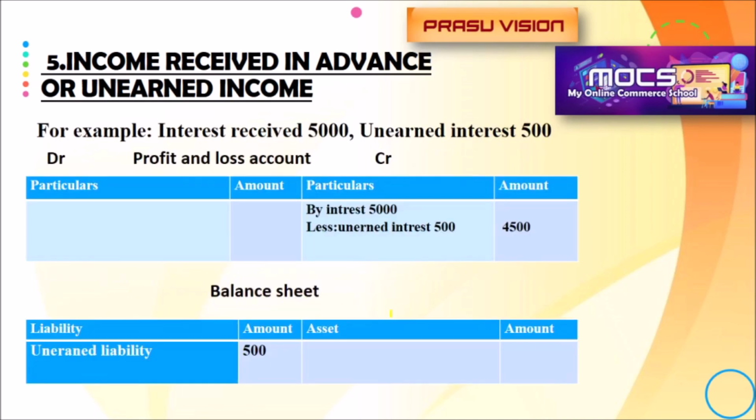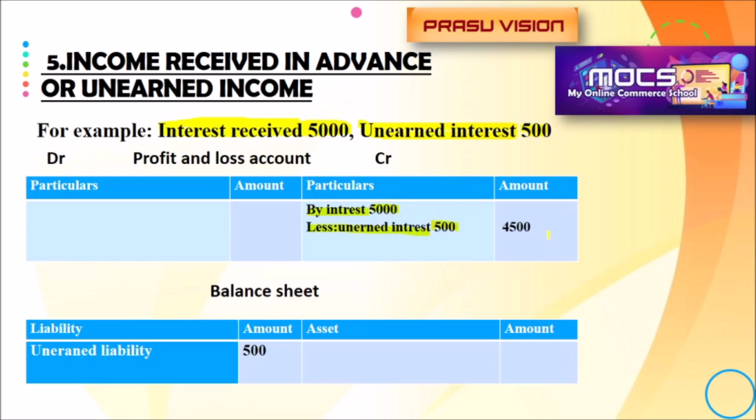Another adjustment, just look at one example here. Interest received is 5000 on the credit side of the trial balance. Unearned interest, given in the additional information, is 500. What we have to do? By interest, we write 5000 less unearned interest 500.